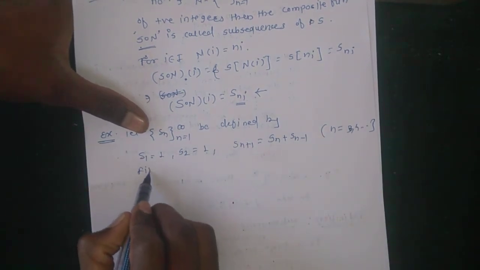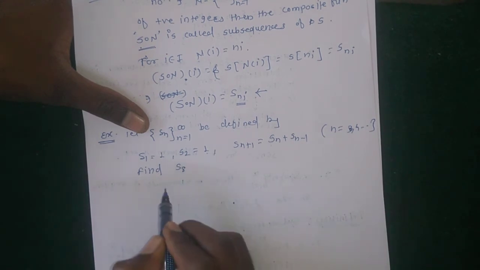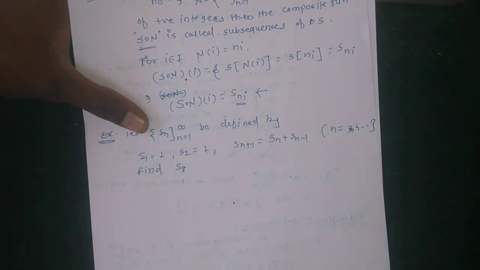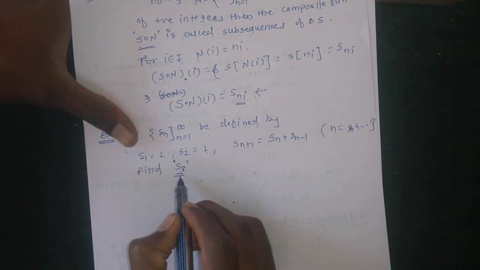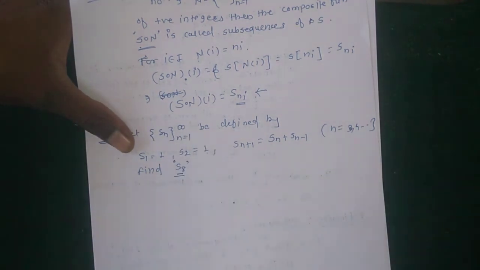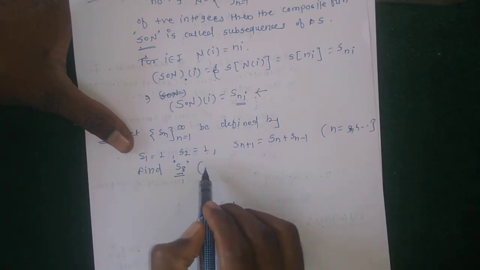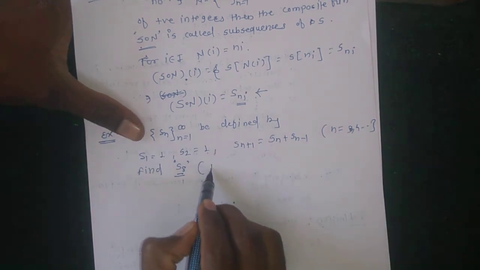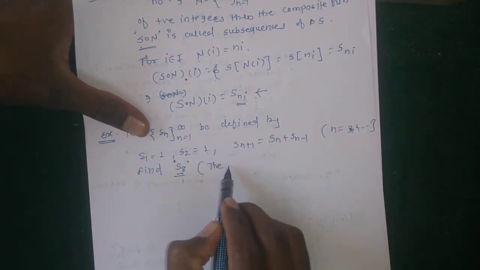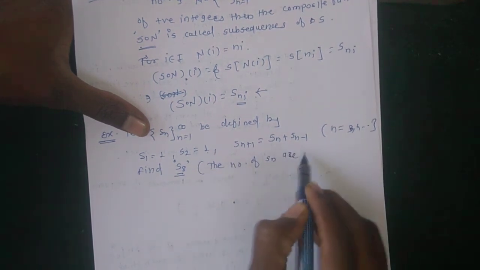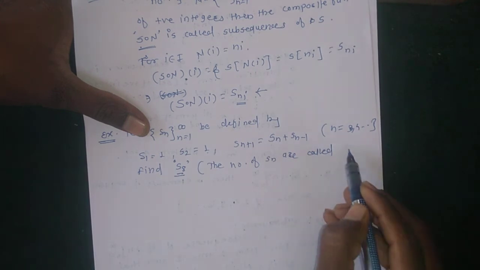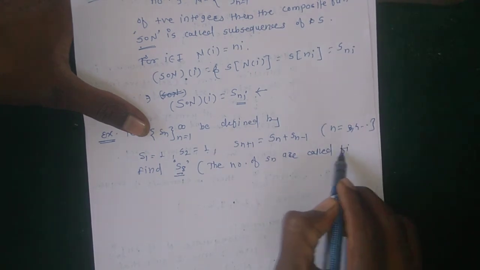Find S8. How do we find the 8th element of the given sequence? This sequence is called the Fibonacci sequence, or the numbers Sn are called Fibonacci numbers.